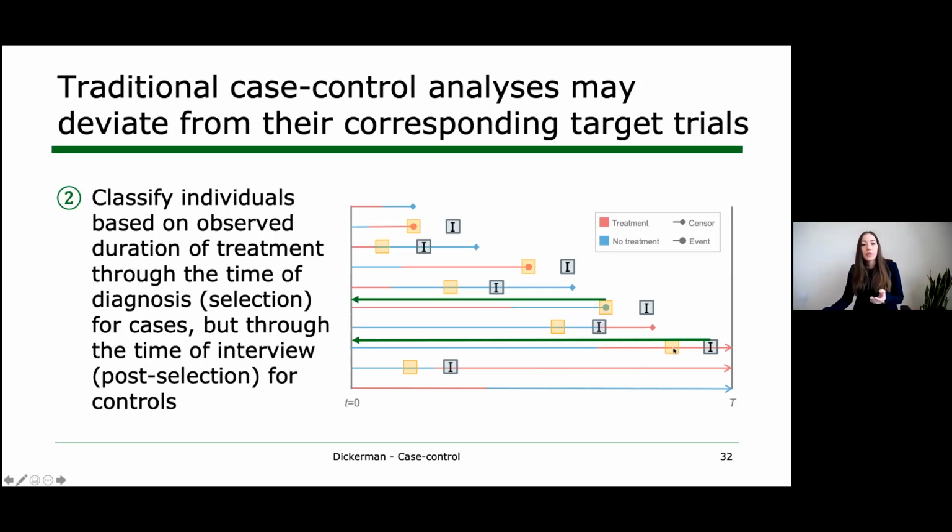Hopefully, but I think there's a chance that they're being asked to report their history up until the time of the interview. And so just to be clear, either way, this first decision alone to classify people based on their observed duration of treatment is problematic, regardless of whether controls are reporting their history through the time of selection or interview. That's just an additional layer of complexity that might be worth consideration.